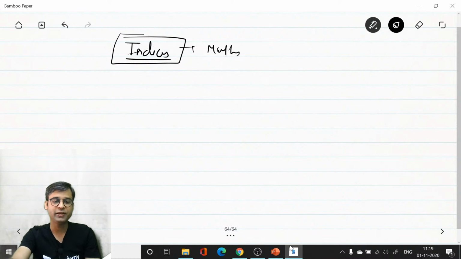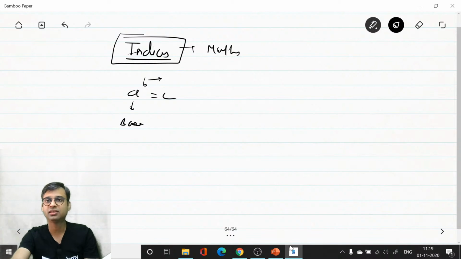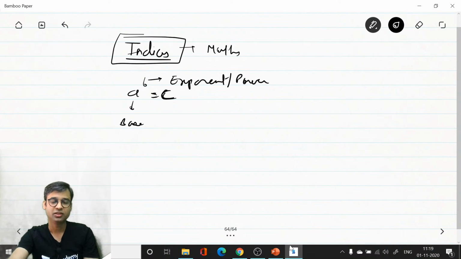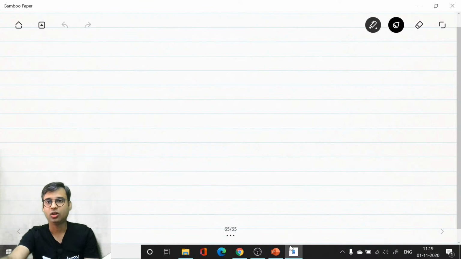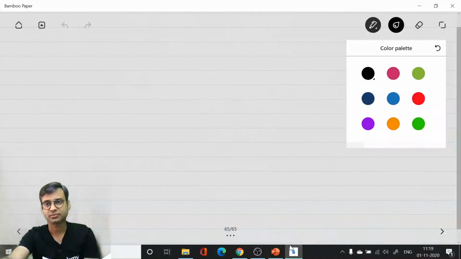Quickly we will see what is the basic form of the indices. If a power b is equal to c, then a is called the base and b is called the exponent or power. Commonly we call it a power, and c is your answer of a power b. Quickly we will go through the laws of the indices.